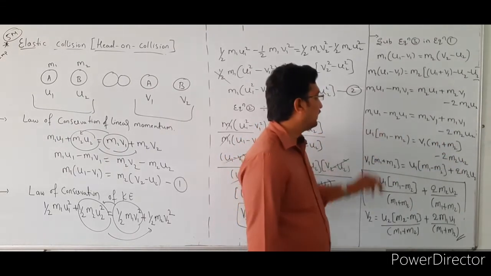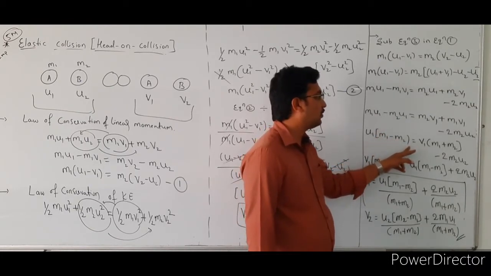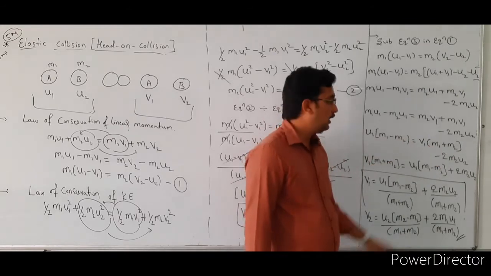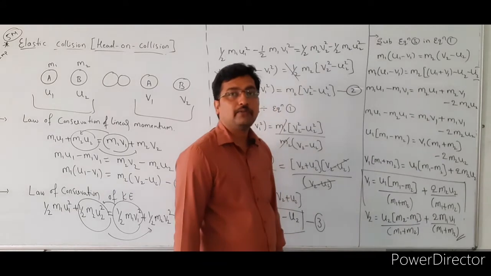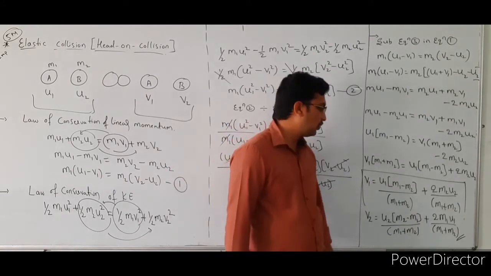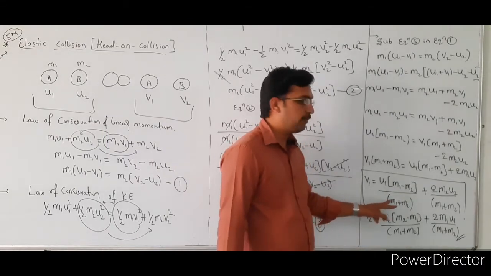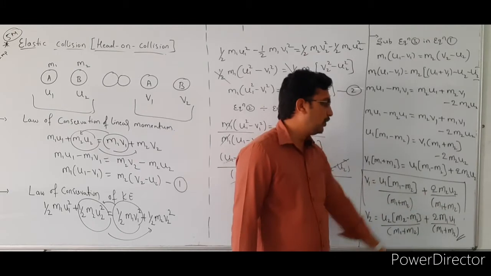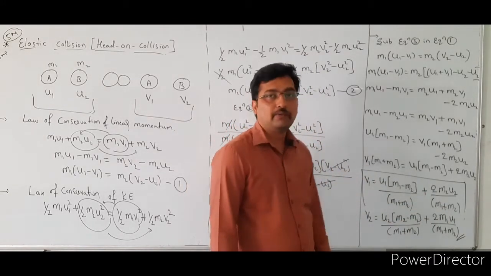So here take u1 common, then the equation becomes u1 bracket of m1 minus m2 is equal to, take v1 common here, then it becomes bracket of m1 plus m2 v1 minus 2 m2 u2. So here we want the v1 value. Then v1 is equal to u1 bracket of m1 minus m2 divided by the total mass, that is m1 plus m2, plus 2 m2 u2 divided by m1 plus m2. So this is the v1 value.